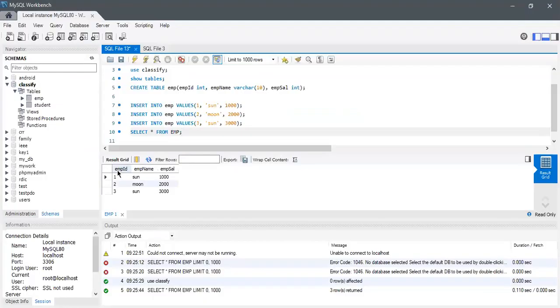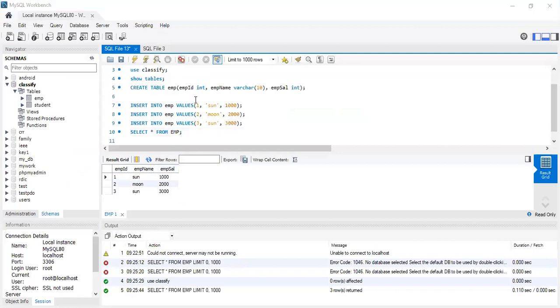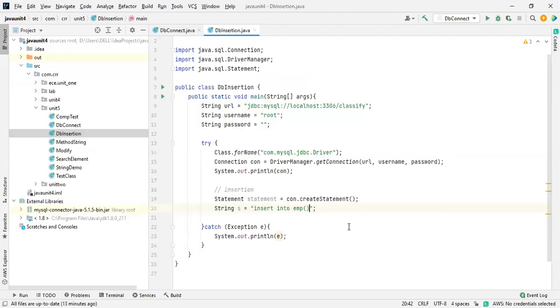So we are having EMP ID, EMP name, and EMP salary, right? So I'm going to take EMP ID, EMP name, and then what is another attribute? EMP sal. Okay. So these are the 3 attributes available over there.